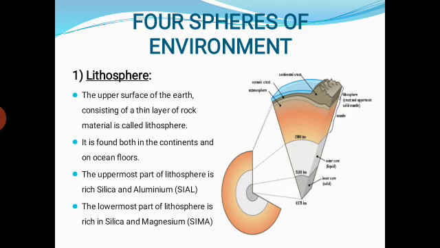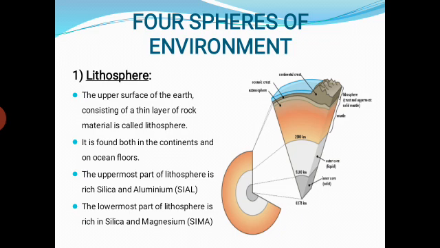Students, then the lowermost part of the lithosphere is rich in silica and magnesium. These silica and magnesium minerals are found in the lowermost part of the lithosphere, and that is called the Sima. Generally, this Sima is found below the bottom of ocean basins.